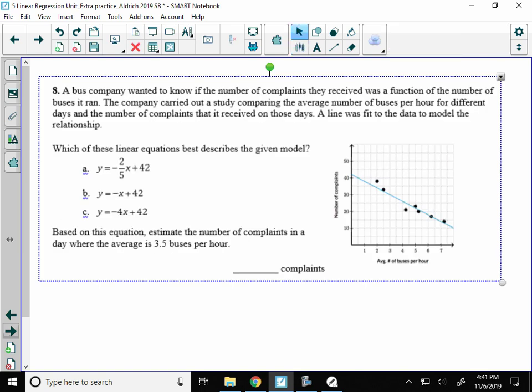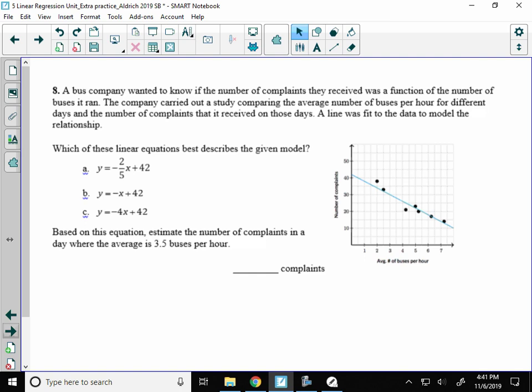Number 8. A bus company wanted to know if the number of complaints received was a function of the number of buses it ran. So basically, for a bus company, the more buses they use, did they get more complaints? The company carried out a study comparing the average number of buses per hour that were in use for different days and the number of complaints that it got on those days. They want to know which linear equation best describes the model.